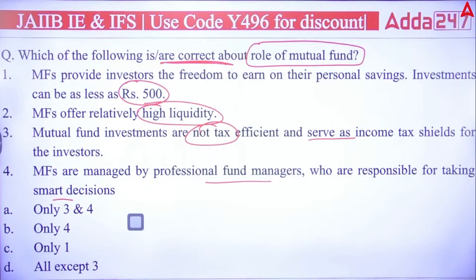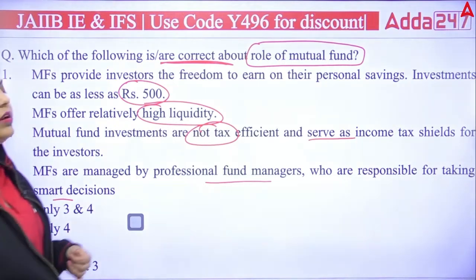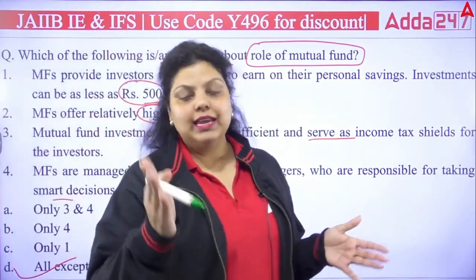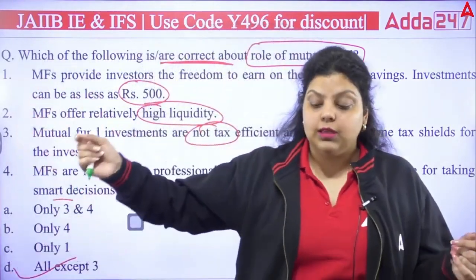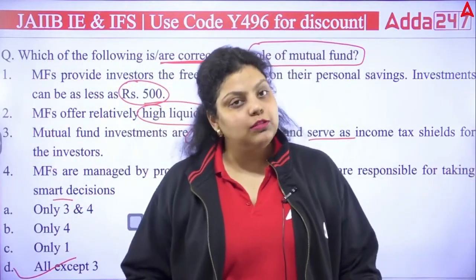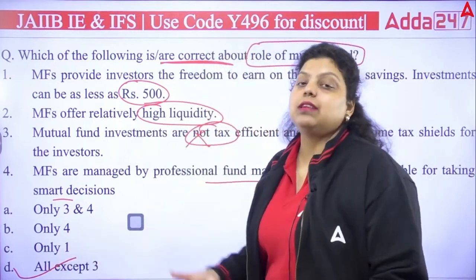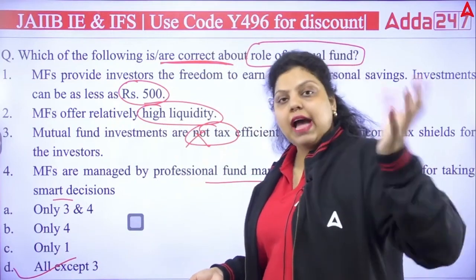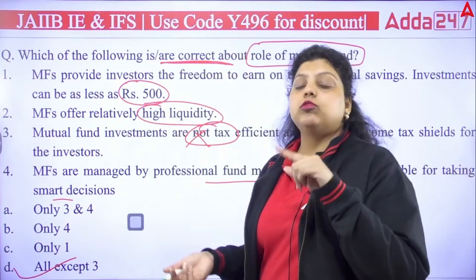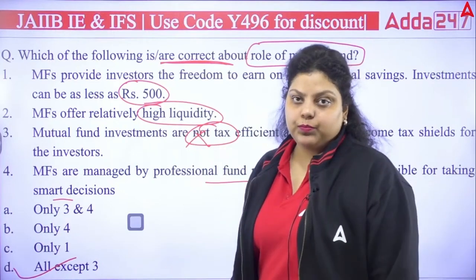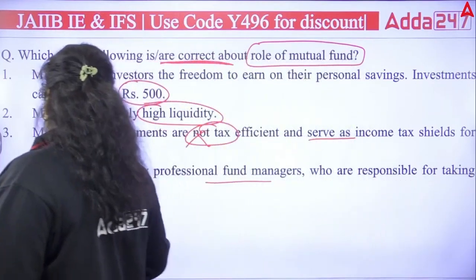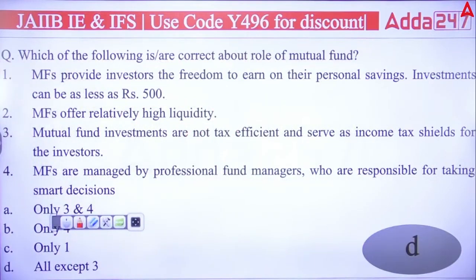So the right answer for this particular question is all except three, because not all mutual funds are tax inefficient. A certain number of mutual funds are there, like ELSS. If you invest in the ELSS scheme of mutual funds, you will get the tax benefit. So the third statement is not true, because it is saying it is not tax efficient. A mutual fund can be or cannot be tax efficient, depending on the scheme you are investing in. Okay, so the right answer is D.